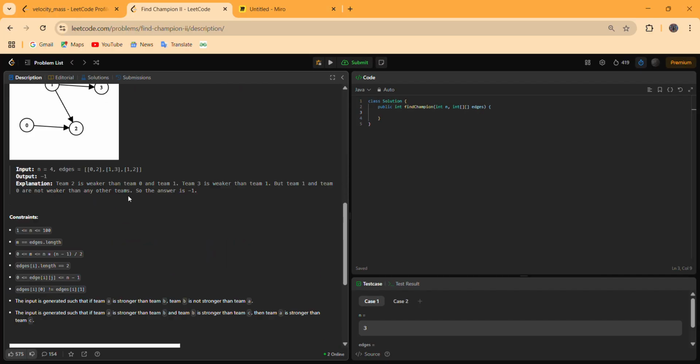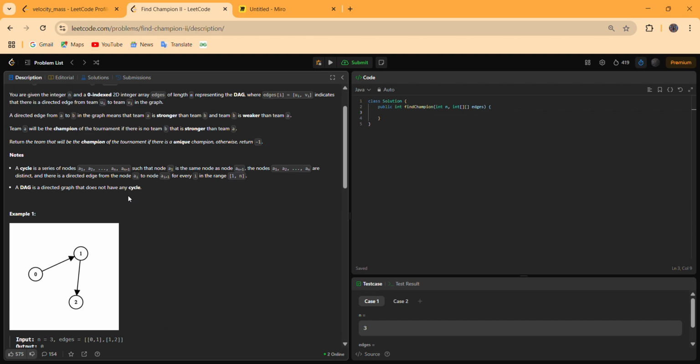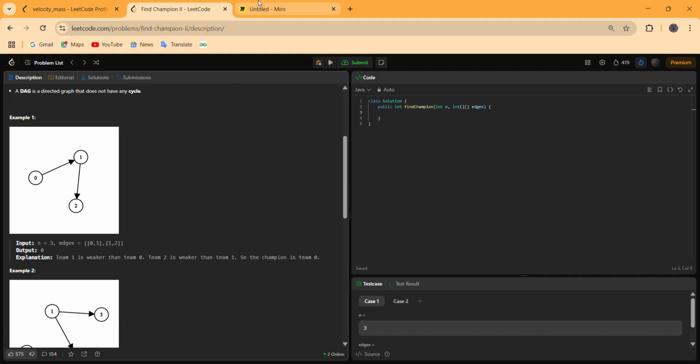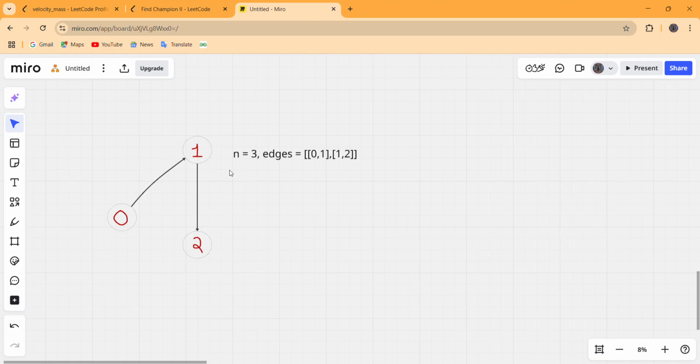So what will be the basic intuition to solve this problem? The basic intuition to solve this problem is the concept of in-degree, as we can see here in example number 1.